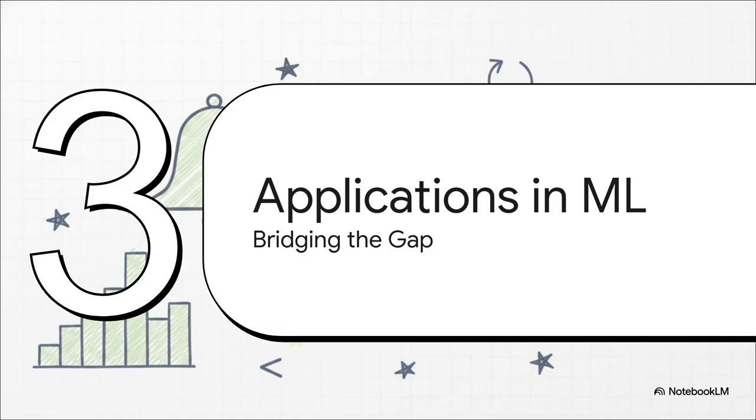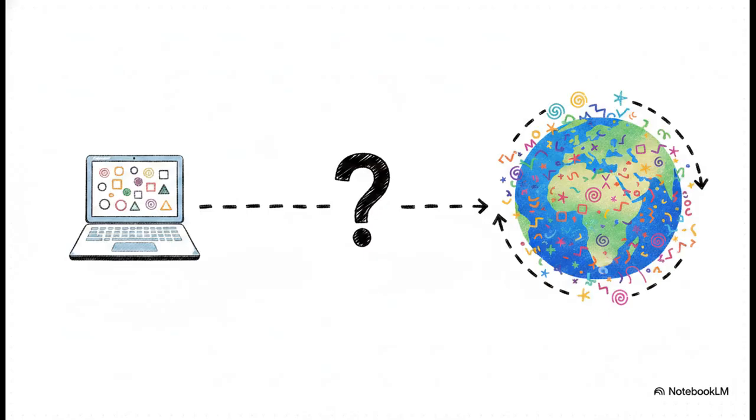Okay, let's bring all this abstract math back down to earth for Section 4, Applications in Machine Learning. Why does a machine learning engineer actually care about all this? Well, to answer that, we have to look at the central dilemma of machine learning. When you train an algorithm, you only ever get to measure the empirical risk. That's just the error your model makes on the specific training data set sitting on your hard drive. But that's not what you actually care about, is it? Your ultimate goal is to guarantee a low true risk, the expected error your model is going to make tomorrow, out in the wild, on unseen data.